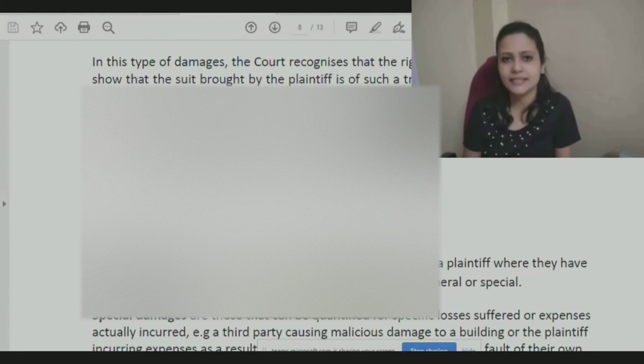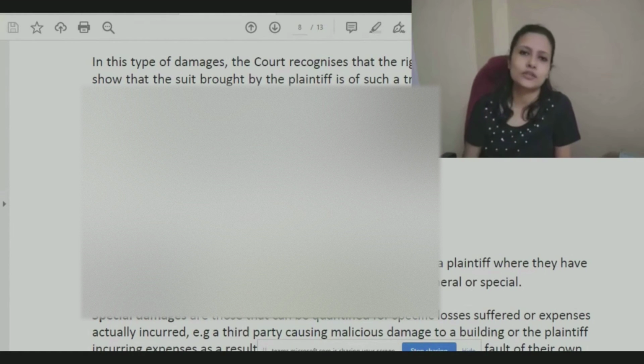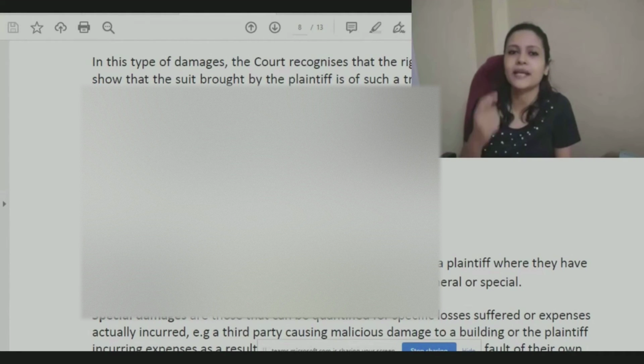In this case, apart from violation of legal right, the person has also suffered some injury. Might be some physical injury, some mental stress, maybe some comfort, health, whatever. Some actual loss is also suffered by the parties, and that is why a substantial amount is paid as compensation, depending on the loss suffered.